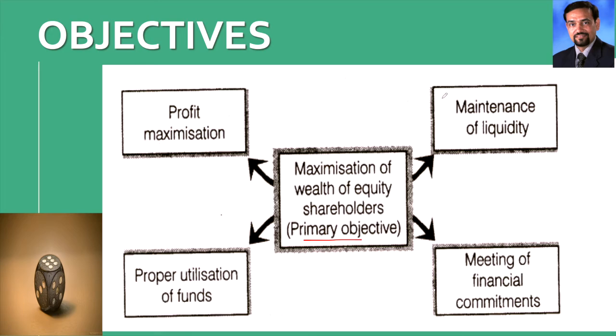Second is that the financial manager needs to maintain the liquidity. Third is profit maximization. Fourth, proper utilization of funds. And then meeting all the financial commitments which the company has made. So these are basically the five objectives of financial management.